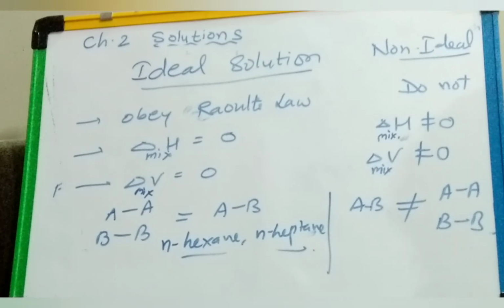But when a solution does not obey Raoult's law, then it becomes non-ideal. And most solutions are non-ideal.